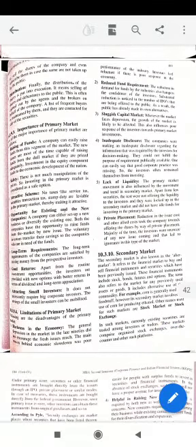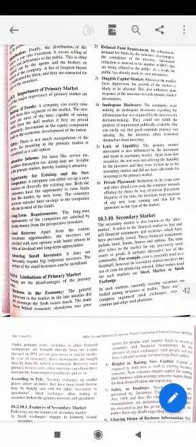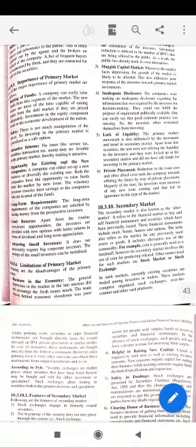Importance of primary market. The first importance is that you get funds. So raising of funds is the first and foremost benefit that you achieve. Then safety. When you are trading in the primary market, the company must be listed, so there is less chance of any kind of manipulation, and it is a safe option. Attractive scheme. It is attractive because no taxes, service duty, or stamp duty are leviable on the primary market, so you don't have to spend a lot of money on it.